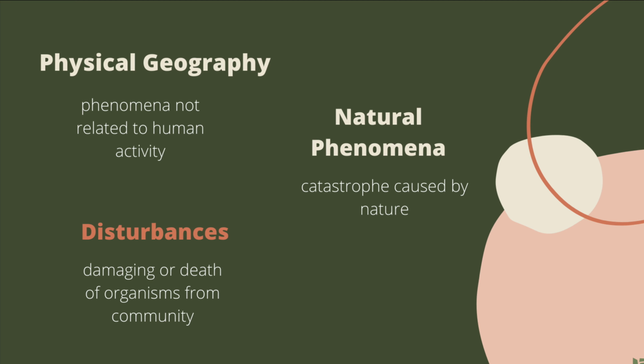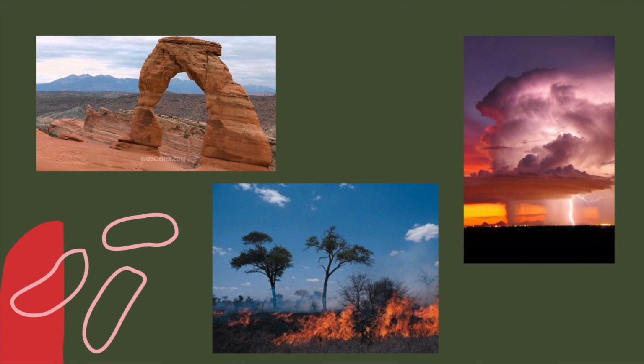Physical geography is phenomena not related to human activity. Natural phenomena are catastrophes caused by nature. And disturbances are the damaging or death of organisms from a community. Natural phenomena occur and are not related to humans. It is all nature's product, and because of strength, disturbances can be seen.